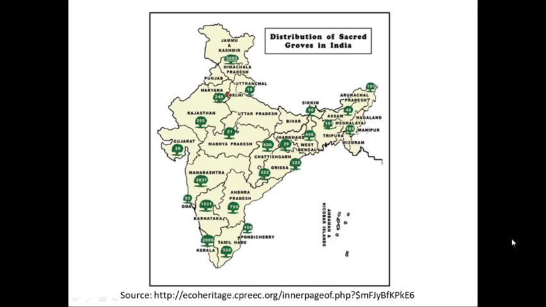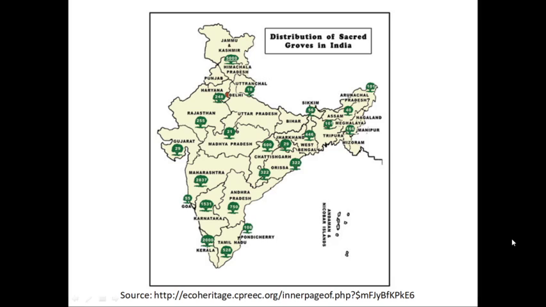In Uttaranchal, we have 18 sacred groves which have been documented, and these are the areas which are protected by the local villagers as well as the tribal people, and these sacred groves are preserved and protected by the local people. So you can see that almost all the states have a good number of sacred groves.